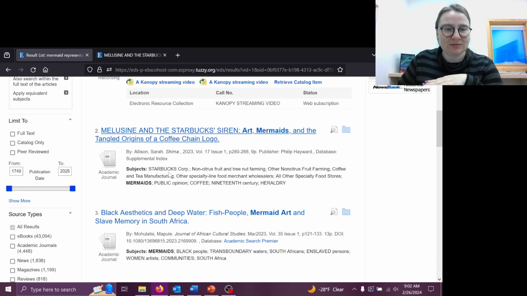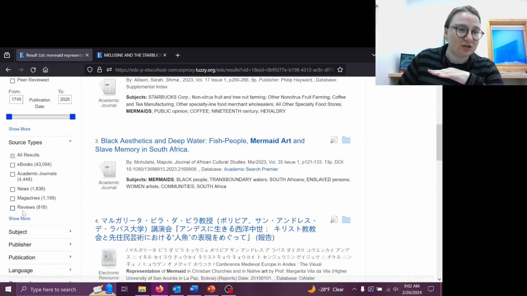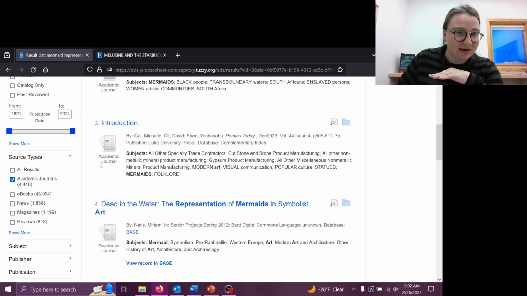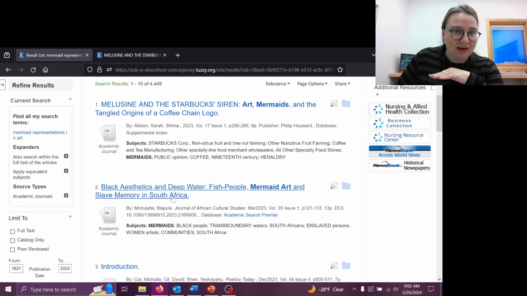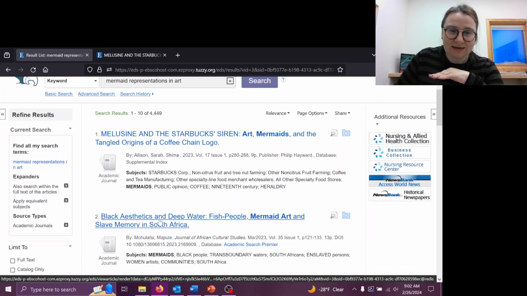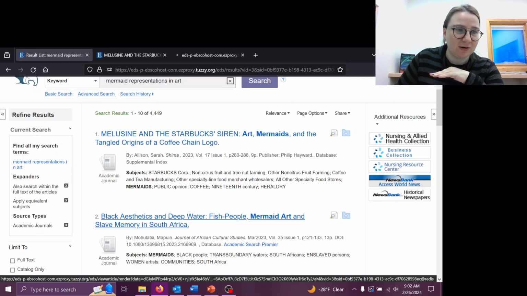For what I'm interested in, the academic journals are probably the best place for me to be searching. If you look at the menu over here, you can determine what source type you're interested in looking at. So if I wanted to, I can limit this to academic journals, and I'm going to go ahead and do that. Lovely. Scrolling back up, you still have the Starbucks Siren. You have Black Aesthetics in Deep Water: Fish People, Mermaid Art, and Slave Memory in South Africa. That could also be very useful for what I'm looking for.